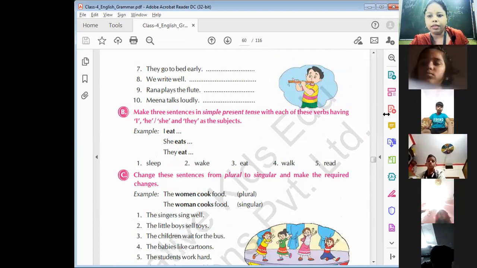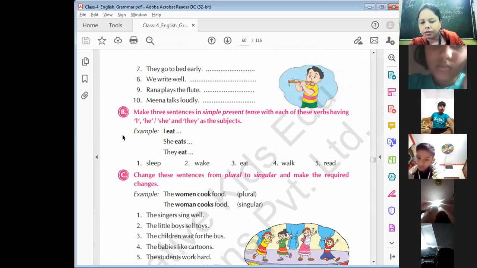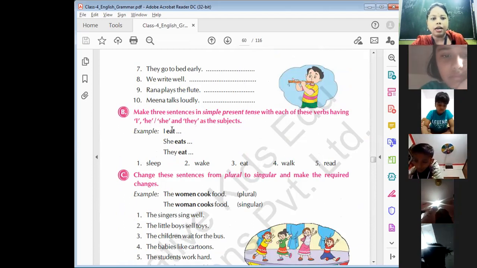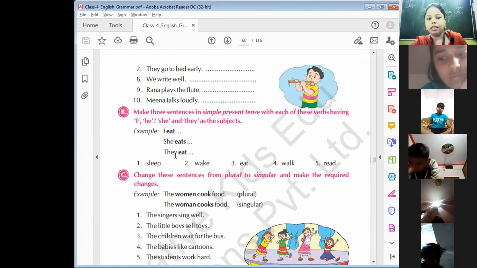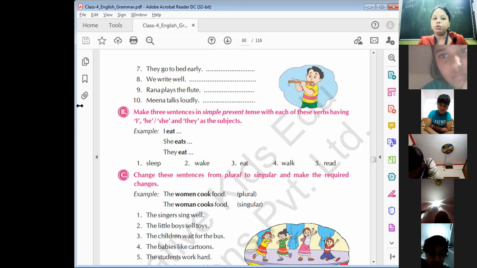You have to make 3 sentences in simple present tense, with each of these verbs having I, he, she, and they as the subject. I eat, she eats, they eat. Keep these things in your mind that whenever we are talking about any singular subject, he, she, it, or any singular subject, then we have to use S with verb.